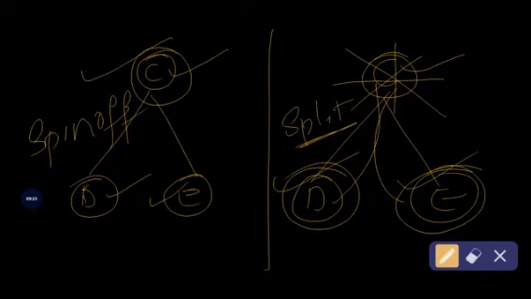Okay, so in a spin off situation, after distributing the shares of the new company to the existing shareholders, the C company, that is the existing company, survives and continues to exist in future. But in a split up situation, after distributing the shares of the new company, the existing company is not going to survive. Okay, so completely the existing company will wind up. So that is the split up situation. So this is the slight difference between the spin off and split up.